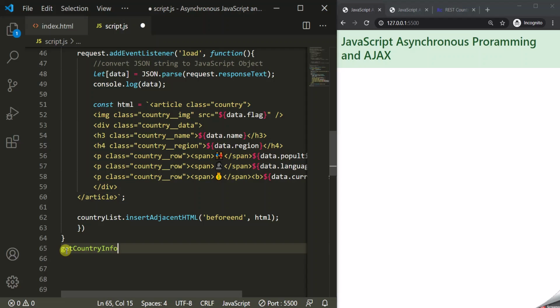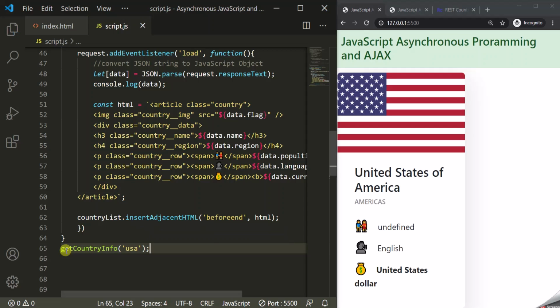Let's pass USA. All right, let's save the changes, and here we have information of USA. Let's copy this function call again and call it again, and this time let's pass Germany.